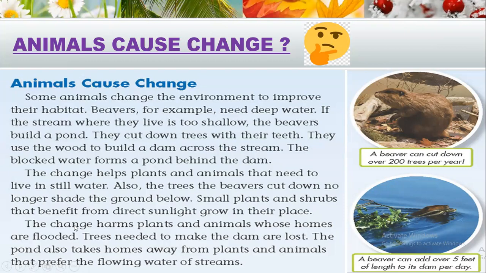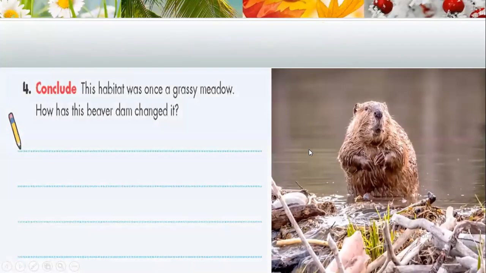But on the other side, the change harms plants and animals whose homes are flooded. Trees needed to make the dam are lost, and the pond also takes homes away from plants and animals that prefer the flowing water of streams. Question 4.